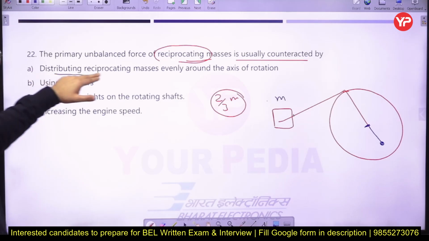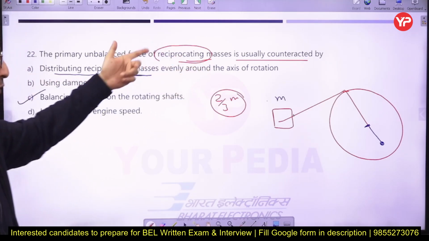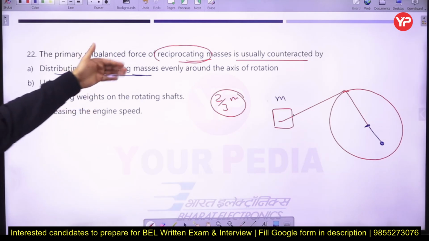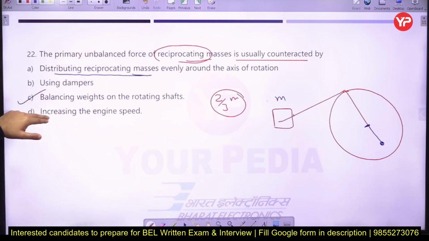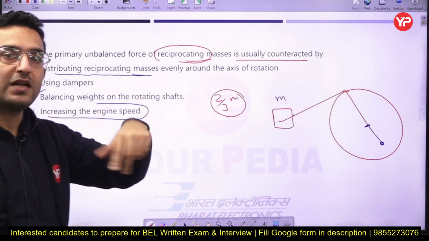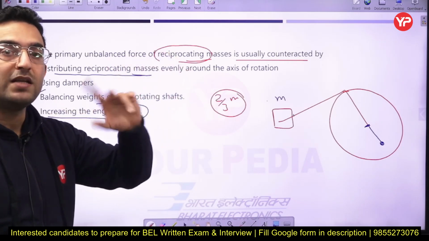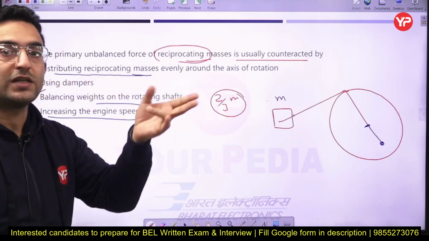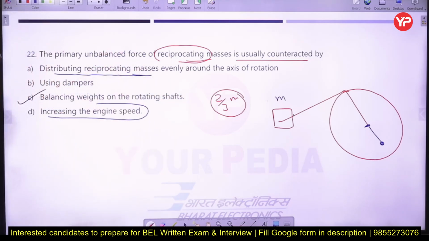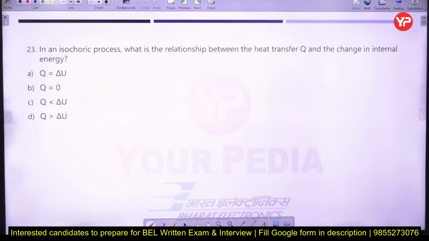You cannot distribute the reciprocating masses evenly around the axis of rotation. This is not a way of balancing the reciprocating mass. It is a way of balancing the rotating masses here. The balancing does not depend upon the engine speed, even though the unbalancing depends upon the engine speed. With increasing speed, the balancing does not get changed, but the unbalanced force will increase. And by a damper you are basically reducing the vibration, not the reciprocating masses here.